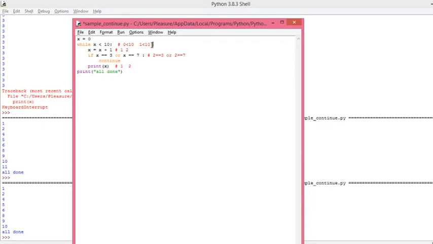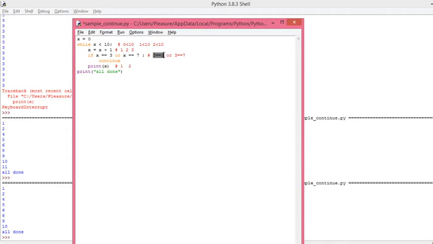Then the next condition: 2 less than 10. Is it true or false? True. Then increment the x value by 1, so it becomes 3. Now look at here. The condition is 3 is equal to 3 or 3 is equal to 7. What is the condition here? 3 is equal to 3.